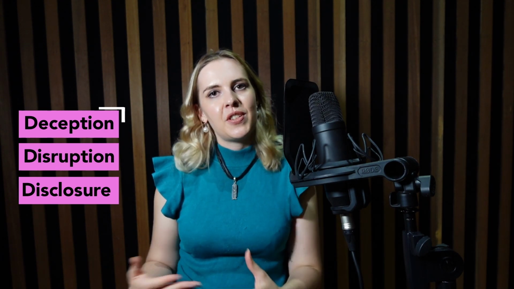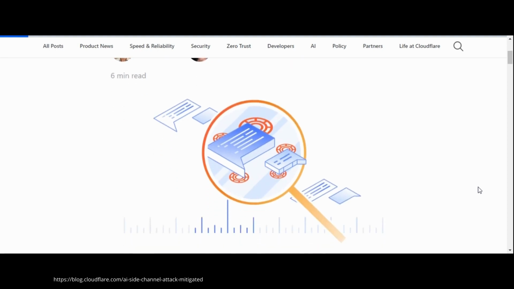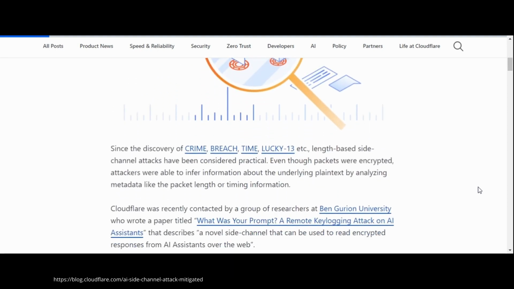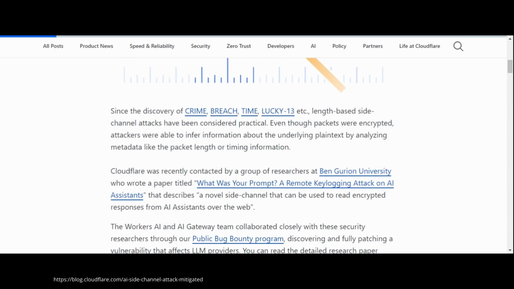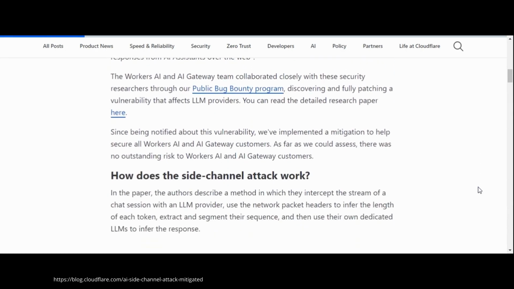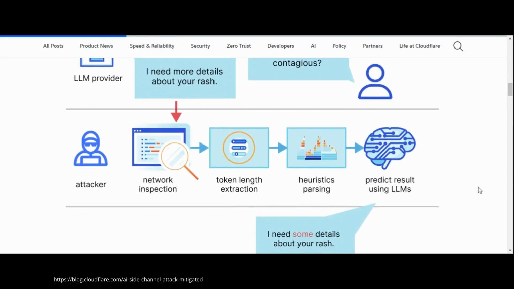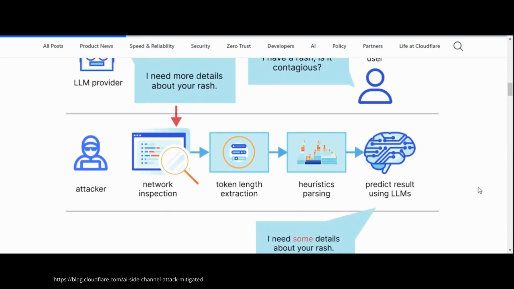This leads us to the challenge that isn't being talked about so much in the large language model space when it comes to AI security: the potential deception, disruption, and disclosure of information from these models that's different to use and misuse. For example, an adversary could poison the training data that these models are trained on. They can also give them adversarially crafted prompts to give back specific information about the model's interiors. So not so much about trying to build a bomb or craft a phishing email, but more information that gleans to the actual architecture of the model itself. This can then be used to train and launch further attacks, or for IP theft, or for intelligence gathering.